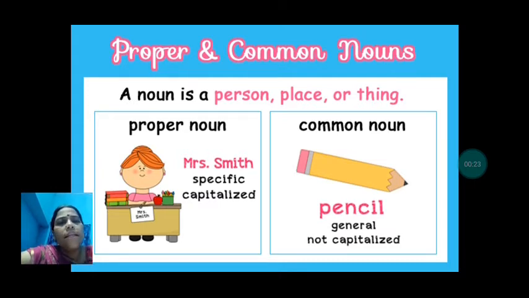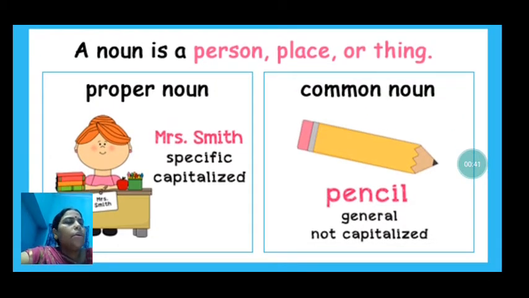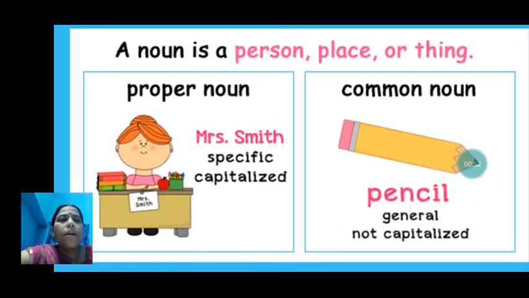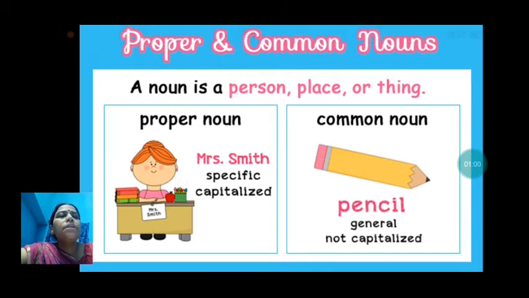All of you know that each and everything can be identified by its name. So that particular name, the name that has been given, that is called a noun. So here in this section, today we will do about the common noun. So what is common noun? Common noun is the general name given to anything, and that is not in the capital letter. And then in the next class we will discuss about the proper noun, that is a specific name given to anything, and that you will see starts with a capital letter.